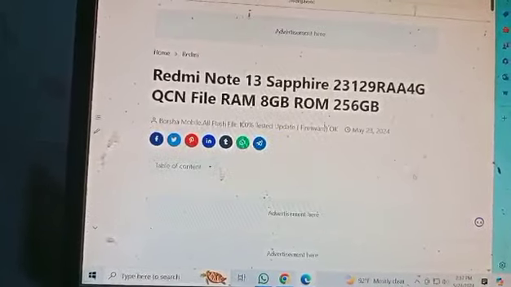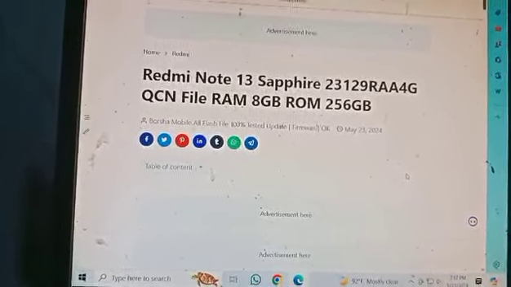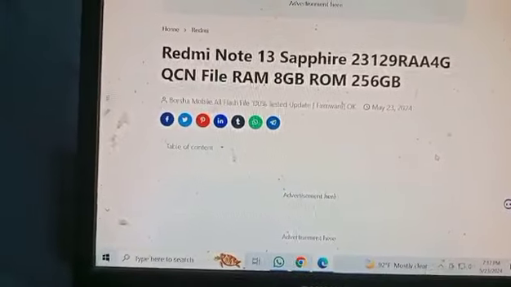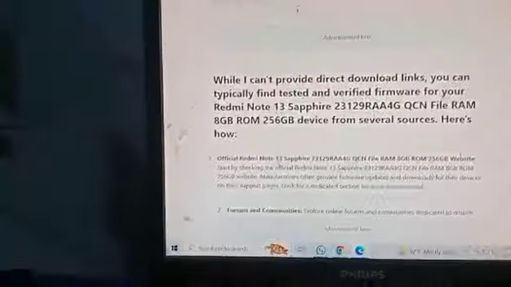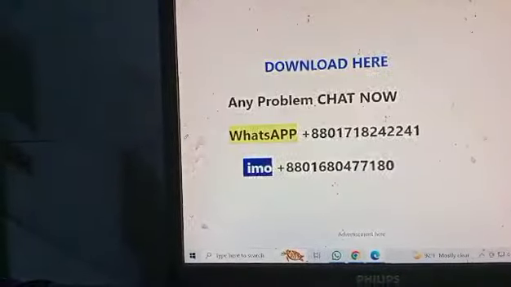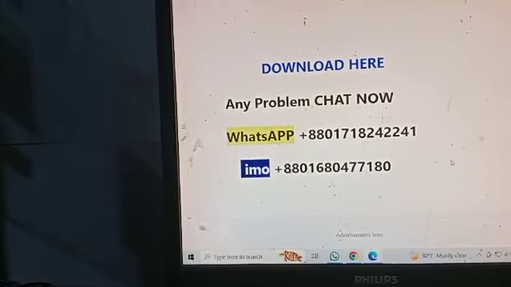Next, Redmi Note 13 QCN file, 100% trusted. Okay, now see. Download, chat on WhatsApp now.